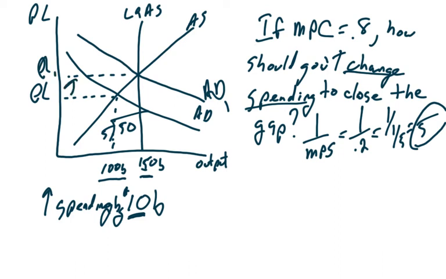Why do we want to be here? Well, this is full employment. Unemployment was really high at point A here, but if we move to point B, we're right at full employment. People now have jobs. Yeah, sure, prices are a little bit higher now, but people who are unemployed and looking for work can now find work. All right, so this is working with the spending multiplier.